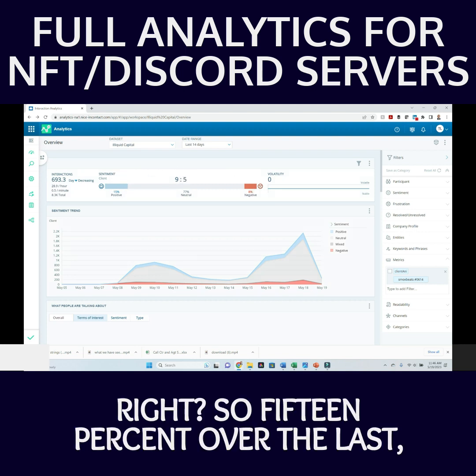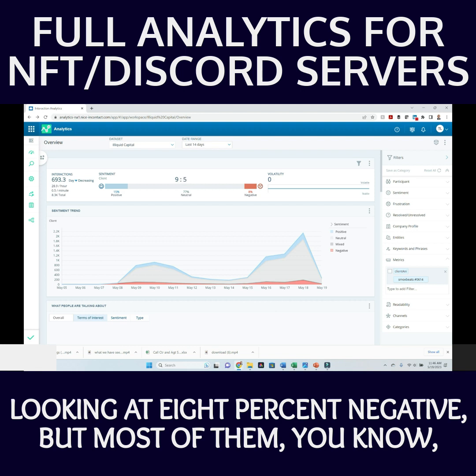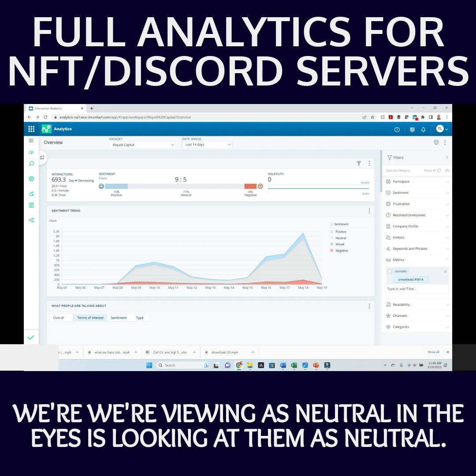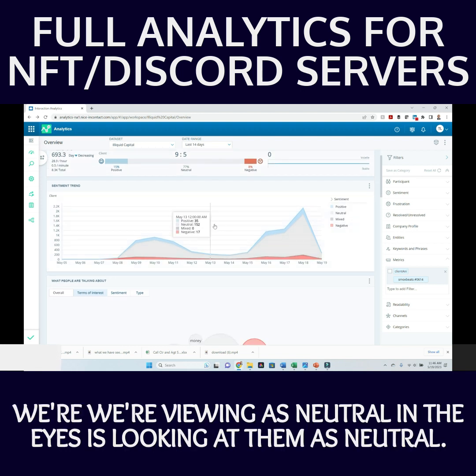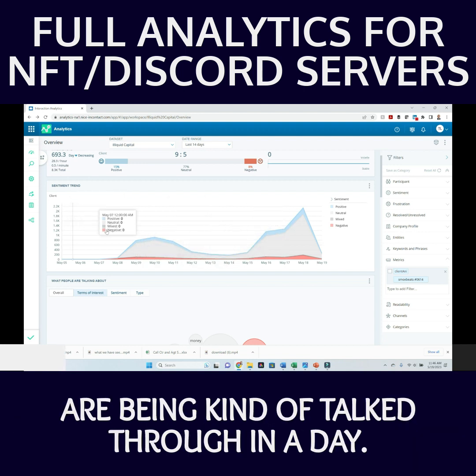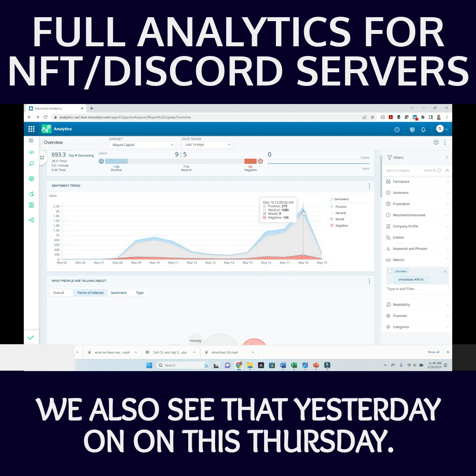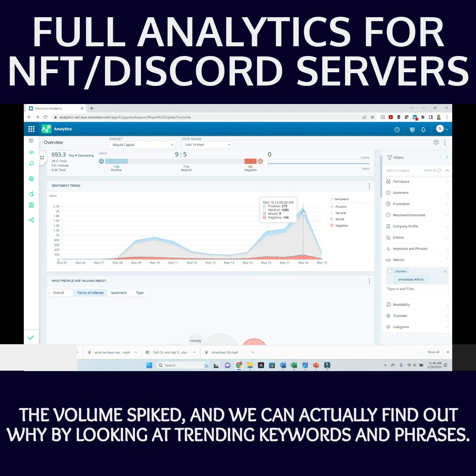So 15% of the messages over the last 10 to 14 days have been positive, and 8% negative, but most of them we're viewing as neutral, and the AI is looking at them as neutral. Here's the sentiment and the trend of how many messages are being talked through in a day. We see on the weekend that the volume goes way low. We also see that yesterday, on this Thursday, the volume spiked, and we can actually find out why by looking at trending keywords and phrases.